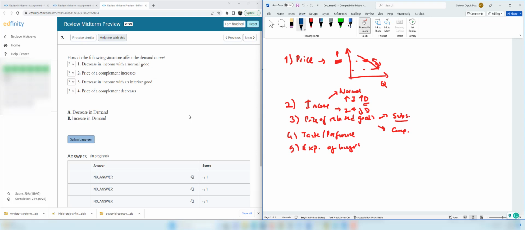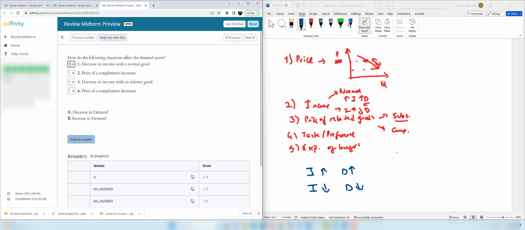How do the following situations affect the demand curve? Decrease in income with a normal good. We know that when income increases, the demand for normal goods increases, and the reverse is true too. When income decreases, the demand for normal goods decreases. Therefore, the first one is A.